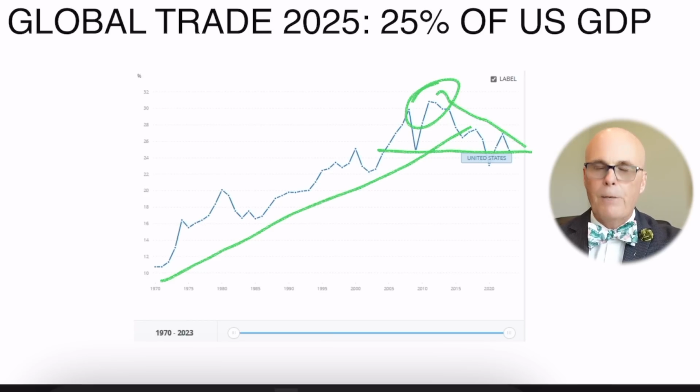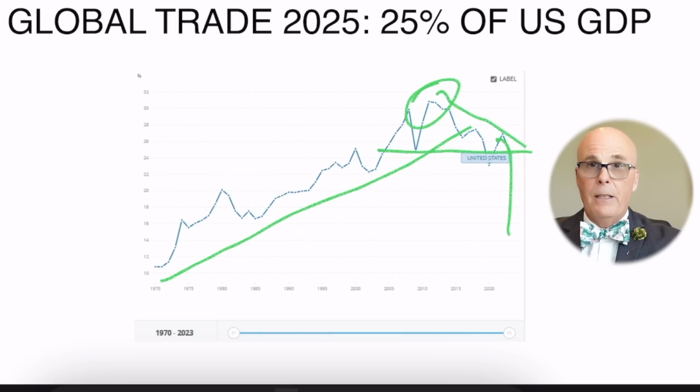Now, the question is, if global trade starts to fall on this chart, for example, what will that do to the American economy and to the world economy?